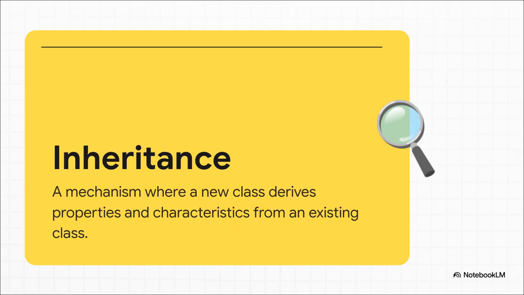Next up is inheritance. This is an incredibly powerful concept for reusing code. It lets you create a general parent class, like say vehicle, which has properties like speed and color. Then you can create more specific child classes, like car or motorcycle, that automatically inherit everything from vehicle, but can also add their own unique things like number of doors. You're not constantly reinventing the wheel. You're building on what you already have.